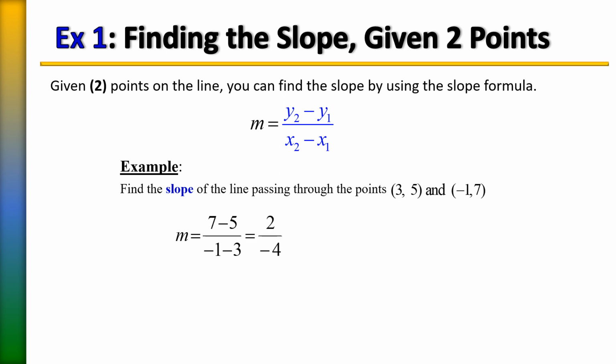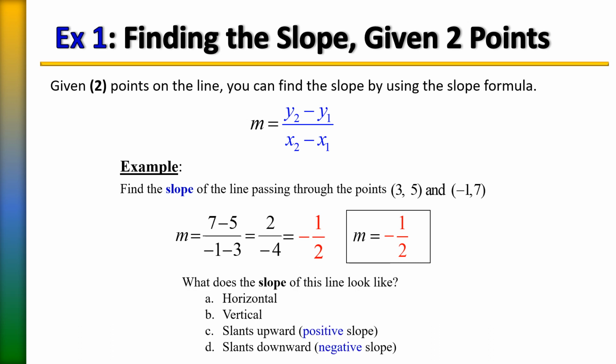Recall that when you are finding the slope, you must write your answer in its most simplified form. So let's go ahead and reduce this fraction of 2/4. That's going to reduce to 1/2. And also the fact that we have a positive divided by a negative is going to make this a negative slope. So it has a slope of negative 1/2.